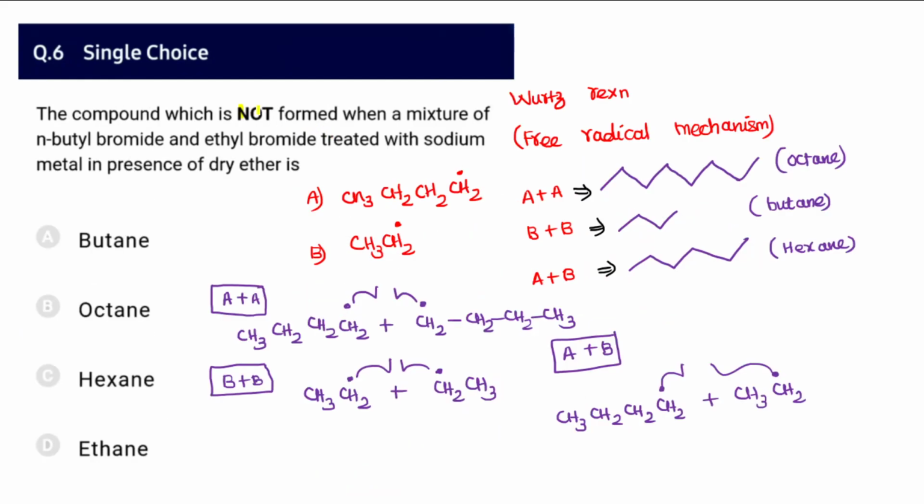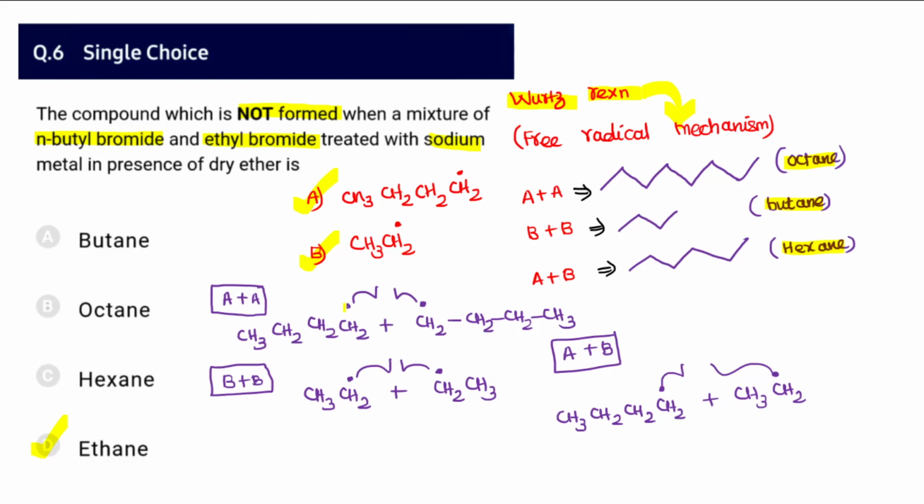And question number 6: which is not formed when a mixture of n-butyl bromide and ethyl bromide is treated with sodium? We know that sodium reacting with alkyl halide is the Wurtz reaction, and the mechanism it follows is a free radical mechanism. The free radicals generated are the n-butyl radical and the ethyl radical. Either can combine with themselves. When A and A or B and B combine, it forms octane and butane, or these two can combine and form hexane. So totally these are the 3 products that can be formed. The product that is not formed is ethane. So ethane cannot be formed in this reaction.